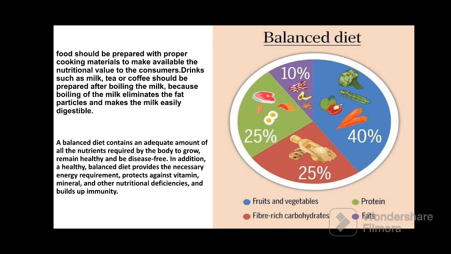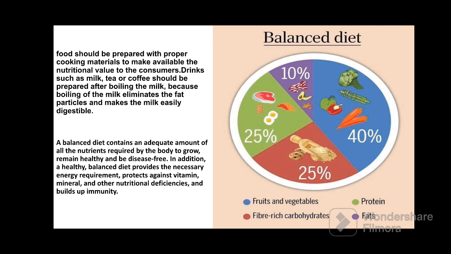Here in this section, we will also talk about food should be prepared with proper cooking material to make available the nutritional value to the consumer. Means if hotels and different food serving units are there, they serve the different types of food, but they should think about what food they are serving to their consumer. What is the nutritional value?